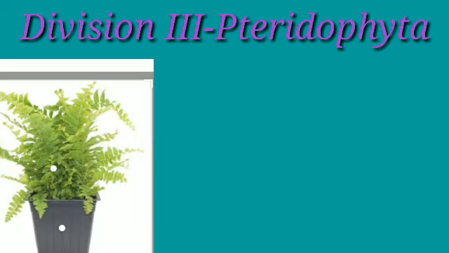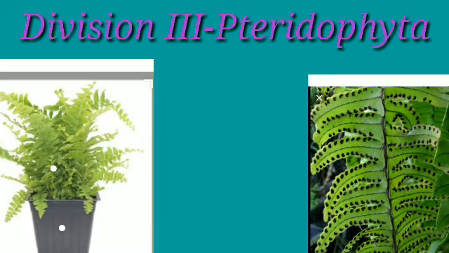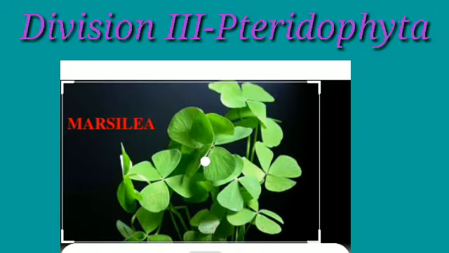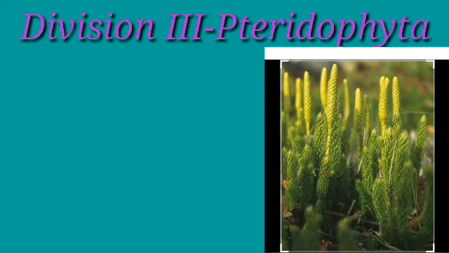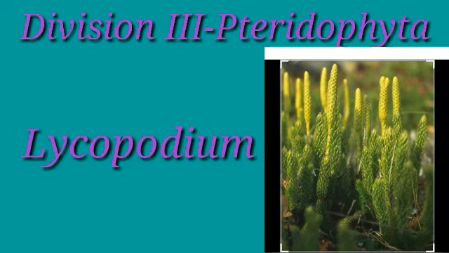Now the third division of the cryptogams is Pteridophyta. In this you can see the fern. The fern's leaves are seen like this. Fern's leaf bears the spores on the backside of the leaves and from that only they are reproduced. If these leaves fall on the ground, a new plant can be formed from these spores. Next is the Marsilea in the picture. Next one is the Lycopodium in the picture, which is also an example of Pteridophyta.